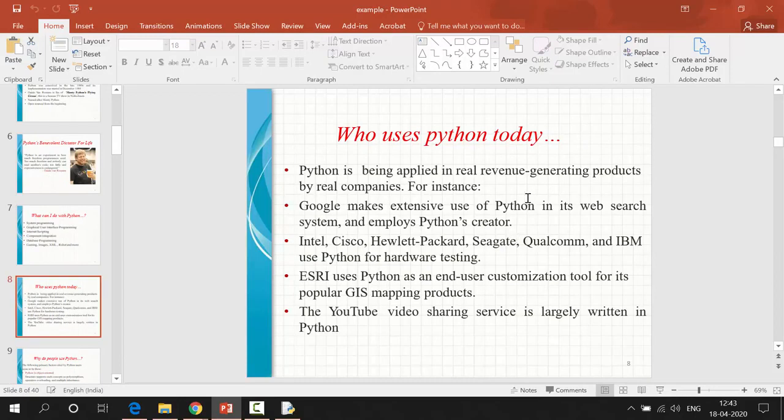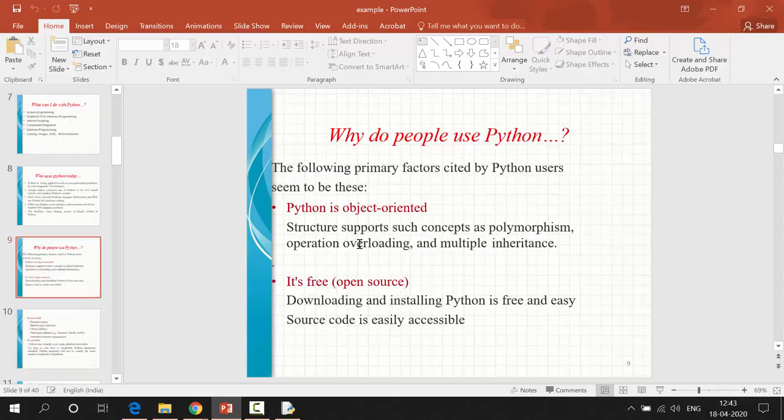Next, who uses Python today? Google is using Python, IBM is using Python, Qualcomm, and NASA also use Python for their research purposes. In networking and hacking, some hacking professionals also use Python. YouTube uses Python. So everywhere nowadays we are using Python.